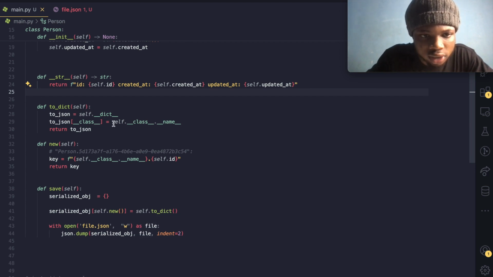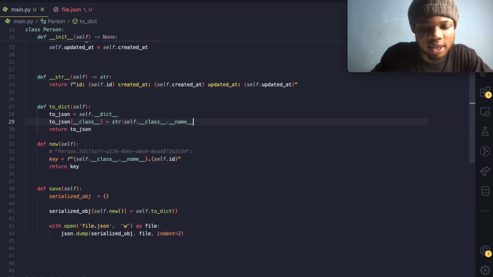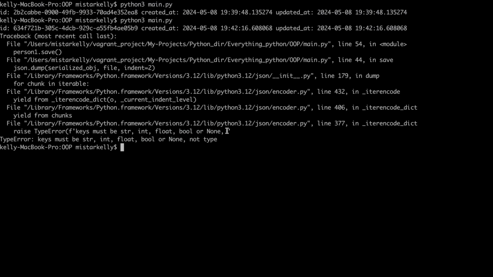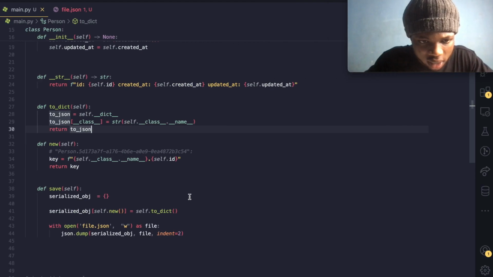So that should not come from this, I don't think, but let's see. It should not, because that's basically a str. Okay, I know it will not be coming from there. Type error. So this is a serialized file. So what could be the problem?